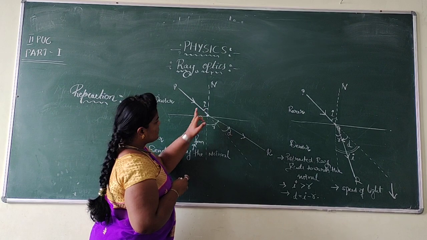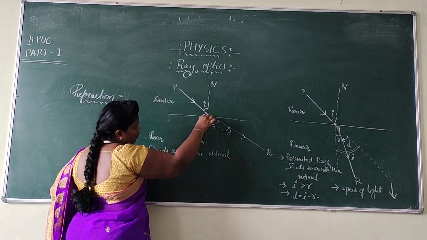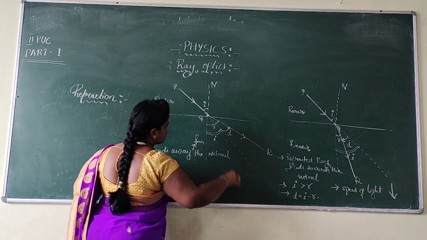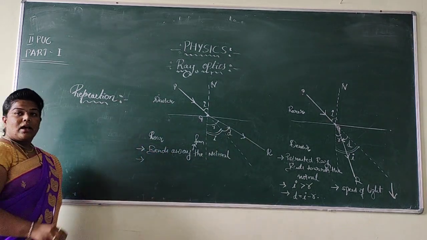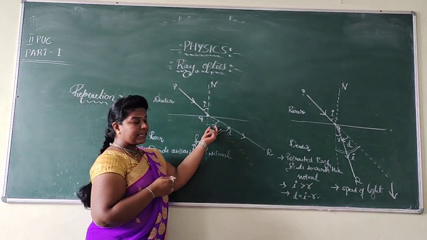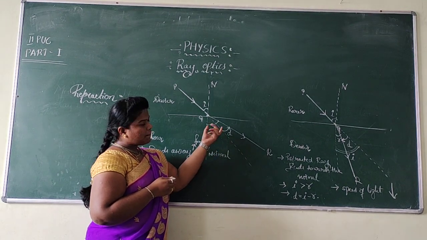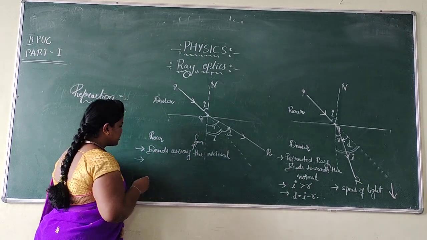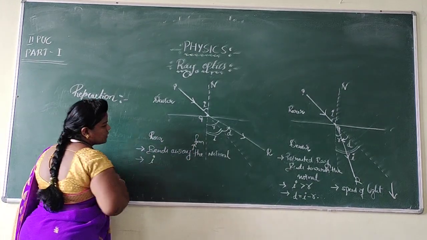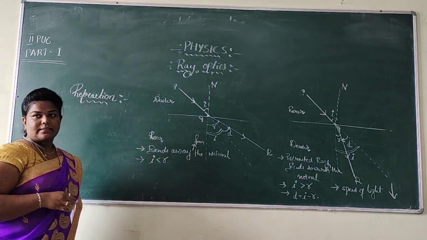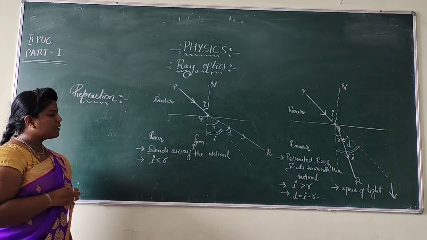If this is the angle of incidence, you can observe that the angle of incidence is smaller than the angle of refraction. So when a ray of light travels from denser to rarer medium, the angle of incidence is lesser than the angle of refraction.